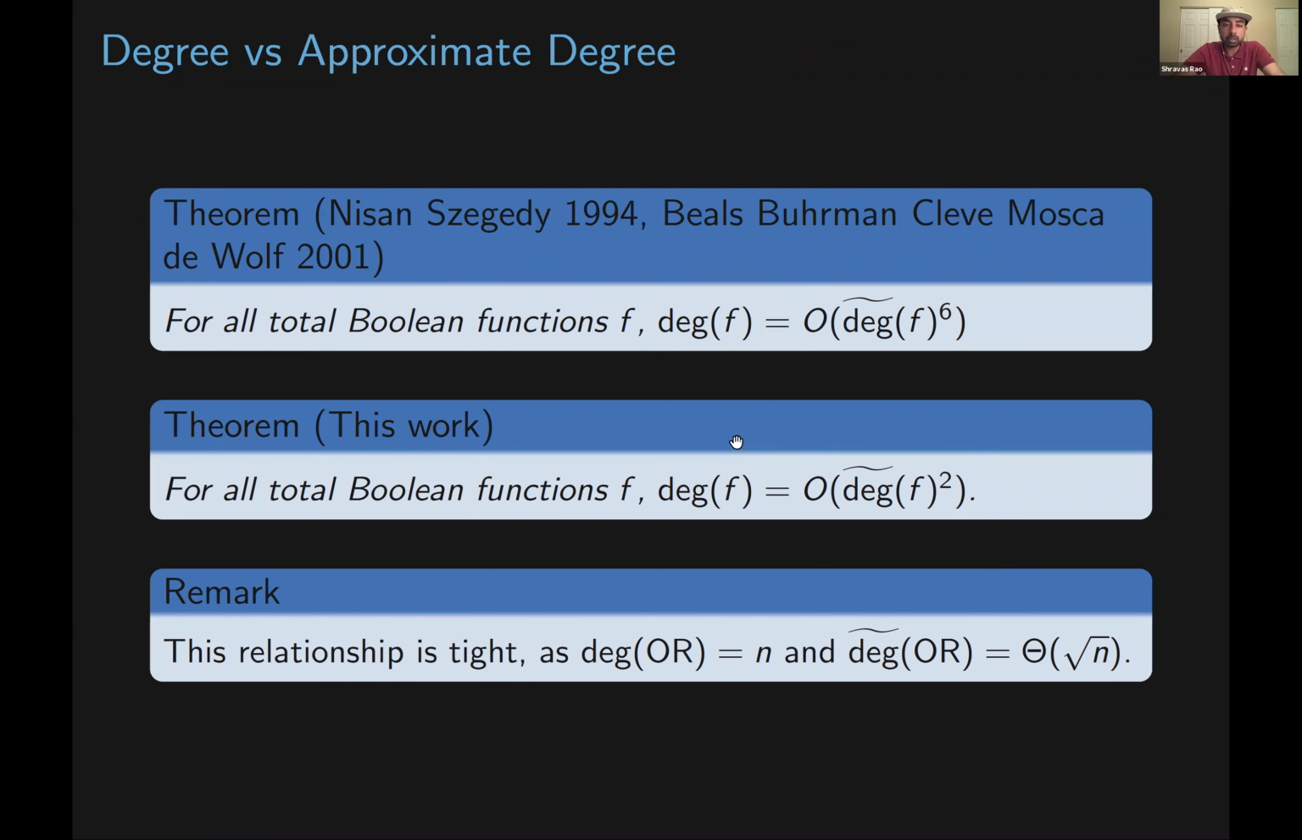Another major question is, what is the relationship between the degree and the approximate degree of a function? This was studied by Nisan and Szegedy and Beals, Buhrman, Cleve, Mosca, and de Wolf, who showed that for all total Boolean functions, the degree of a function f is bounded above by the approximate degree to the 6th power. What we show in this work is that for all total Boolean functions, the degree of a function is bounded above by the approximate degree squared. This relationship is tight. This is because the degree of OR is equal to n, and the approximate degree of OR is equal to Theta of square root of n.